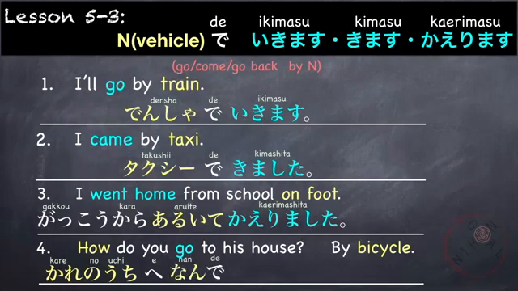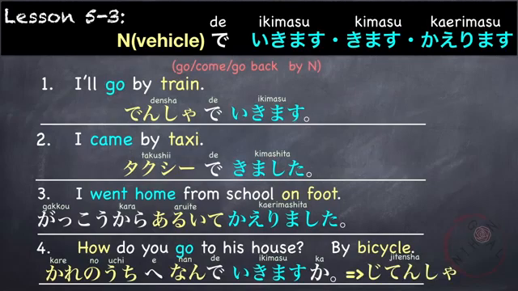And then lastly the verb go, ikimasu, and then the question marker ka. Kare no uchi e nan de ikimasu ka? If you want to say by bicycle, bicycle is jitensha. By bicycle, jitensha de. Or you can say jitensha de ikimasu.